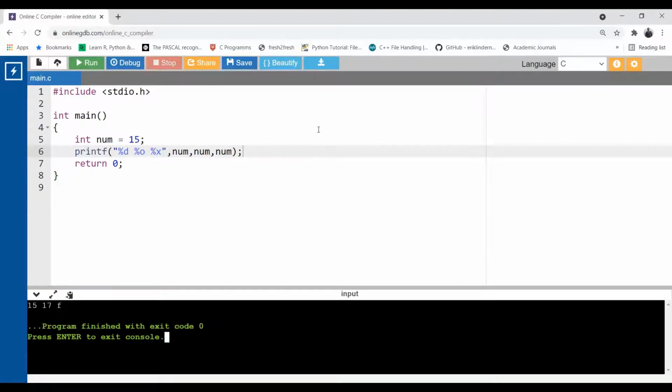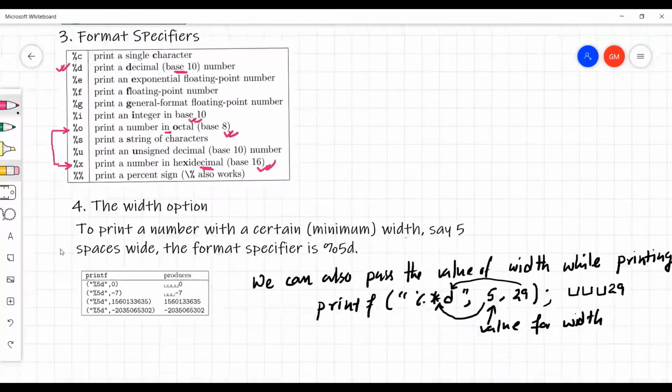See, 15 is F in hexadecimal, 15 is 17 in octal, and 15 is 15 in decimal. So you get the output in three different number systems. You can use %o for the octal number system and %x for the hexadecimal number system. Okay, so let's proceed with the other part of the lecture.